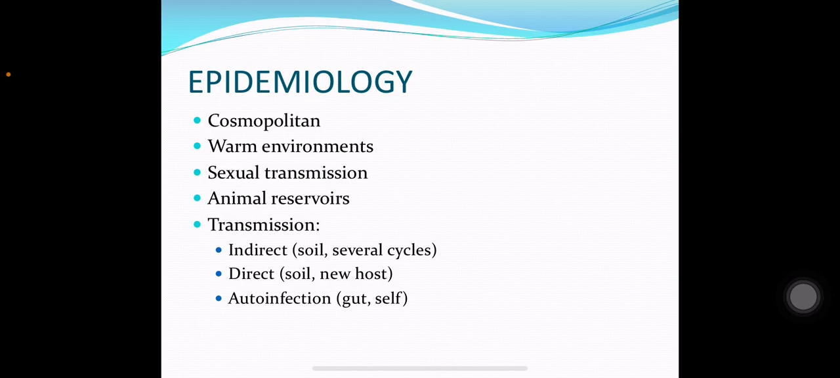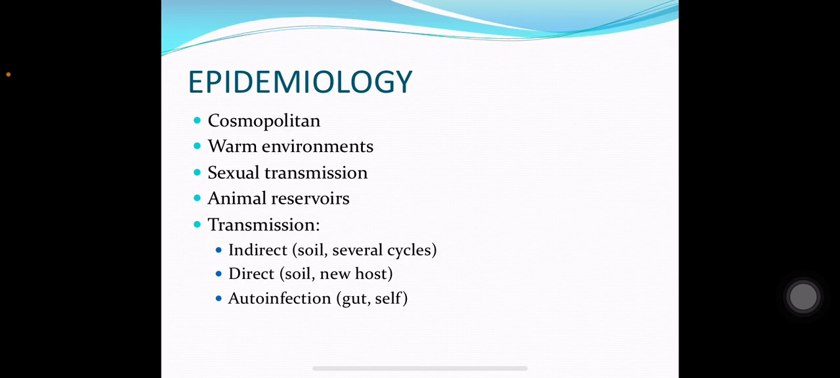In indirect transmission, in the soil, the Rhabditiform larva will convert to Filariform larva and the Filariform larva will develop into adults, and several cycles of the worm will take place in the soil, and after several cycles it may enter a new host. So this kind of transmission is known as indirect transmission.